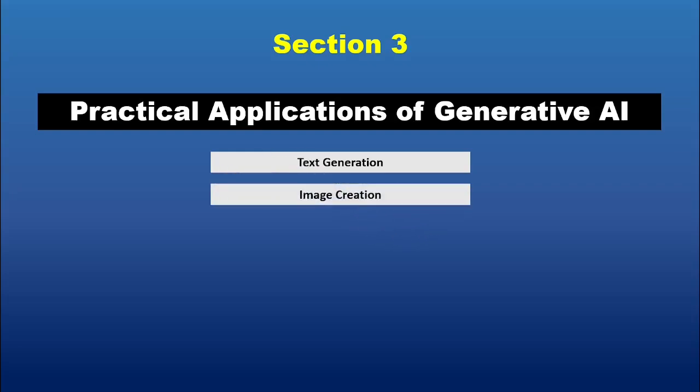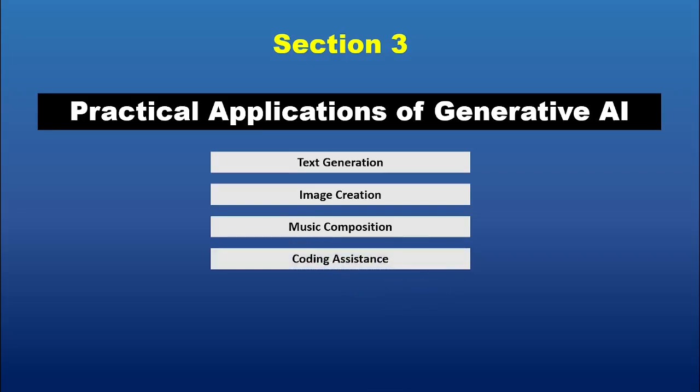2. Image creation. Platforms like DALL-E and MidJourney transform text prompts into stunning visuals. Designers use these tools to prototype ideas, create promotional materials, or even produce unique art pieces. 3. Music composition. AI can compose original music by analyzing patterns in existing songs. Whether it's background scores for videos or experimental music, generative AI adds a new dimension to creativity.